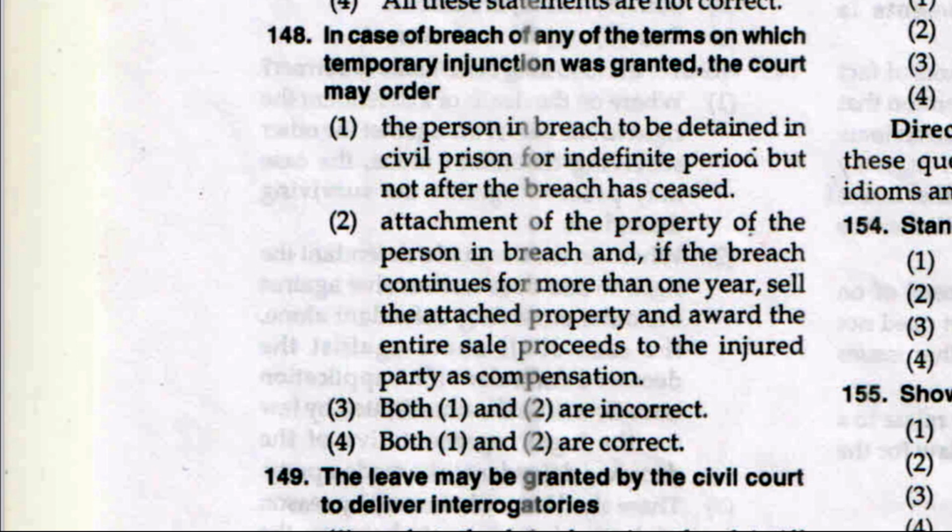Option 3, both 1 and 2 are incorrect, or option 4, both are correct. The right answer is option number 3, both are incorrect. If you see Order 39, Rule 2A of CPC, it clearly provides that in such a situation, detention in civil prison cannot exceed 3 months and so cannot be for indefinite period, and further.